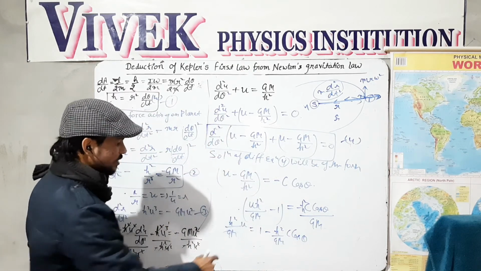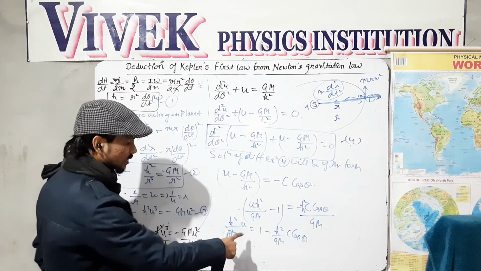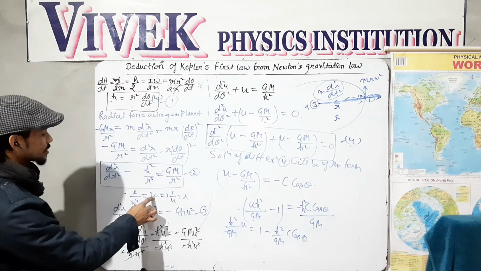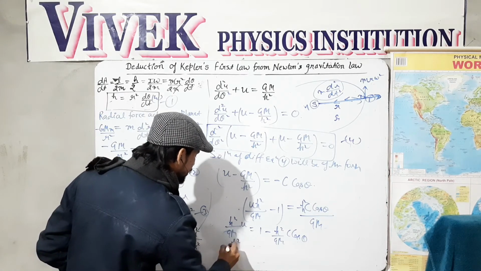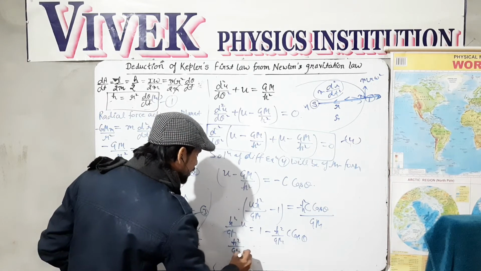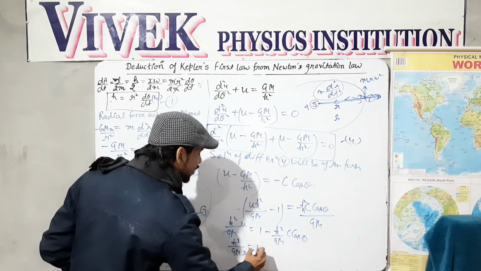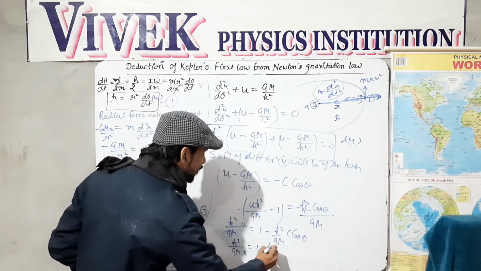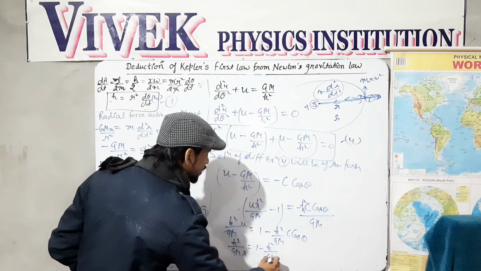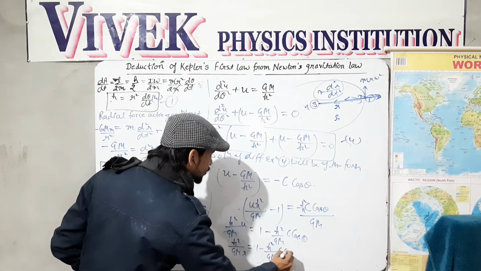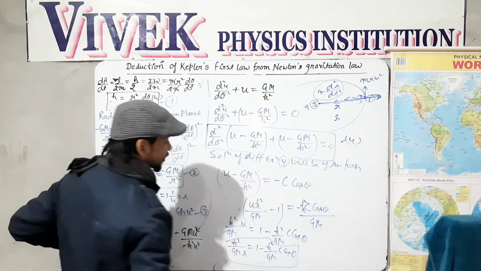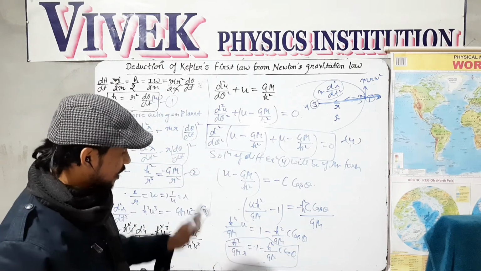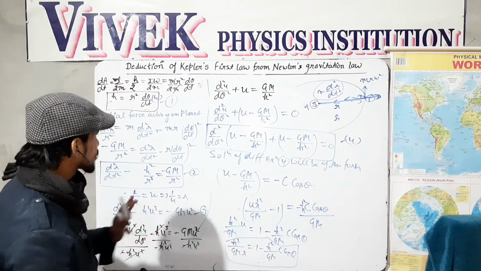Now look at this equation. Again, I can replace the u as 1 over r. u is 1 over r. So h square divided by gm into r equals 1 minus h square divided by gm and c cos theta. This is the last expression what we have for this planet. Okay, now just look at this equation sharply.